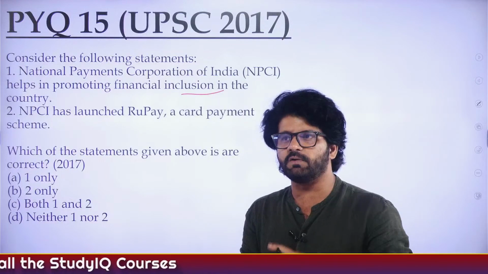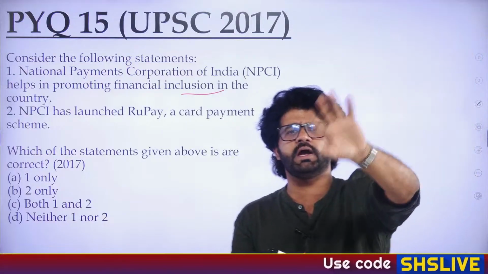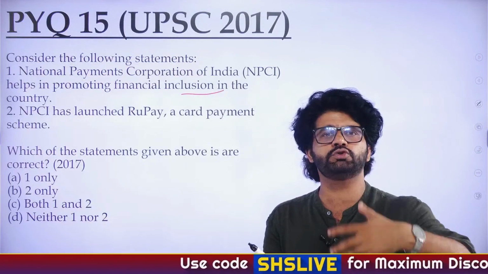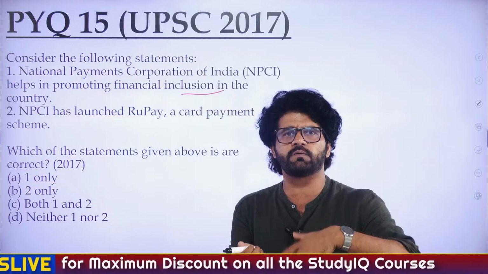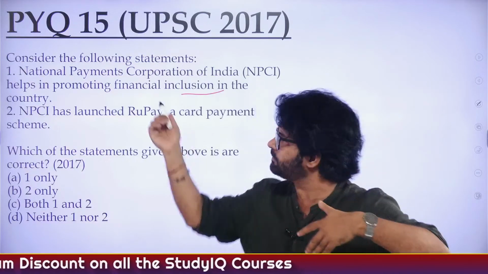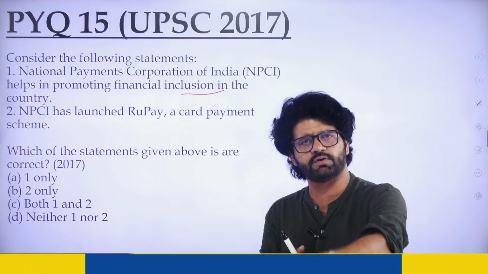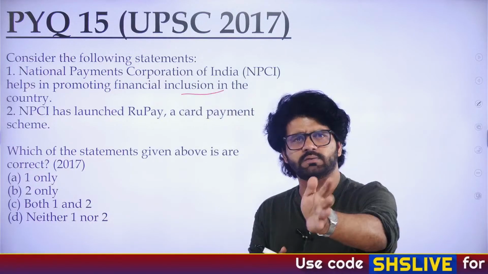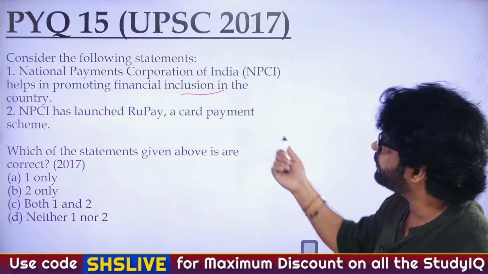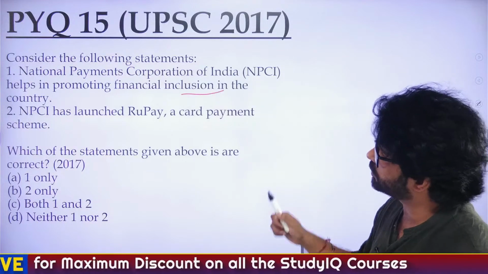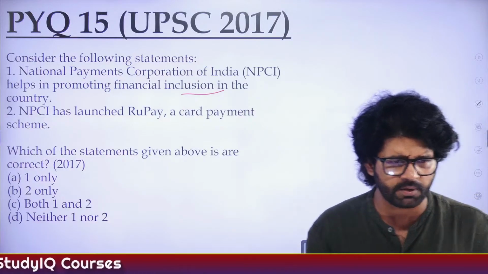I will give you one example. When you talk about mutual fund investment, there are so many platforms. You can directly go to UTI mutual fund and do it. But why do people use Groww or Zerodha? Because they make things much easier. You trade on mutual funds on Groww and they make it childlike. Same thing goes for NPCI, UPI. They have made things very easy. You just enter your PIN, your phone number, the password and the code which will be sent to you. That's it. Done. It doesn't matter how educated you are. Financial inclusion. They have launched RuPay. That is also correct. So the answer is C, both 1 and 2. And as stated by so many of you. Cool.